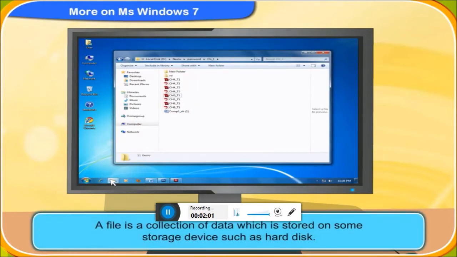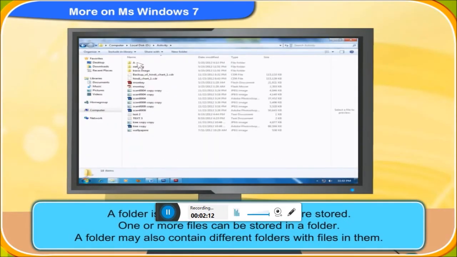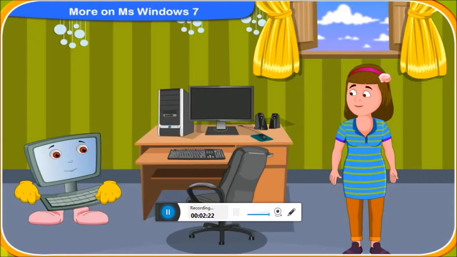A file is a collection of data which is stored on some storage device such as hard disk. A folder is a place where many files are stored. One or more files can be stored in a folder. A folder may also contain different folders with files in them. How do we create a folder?